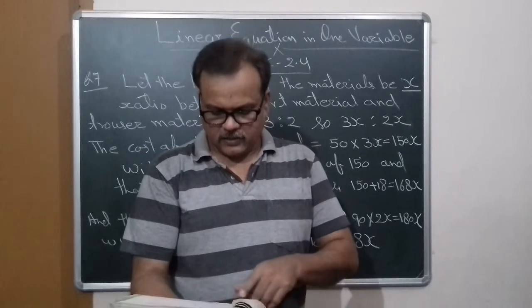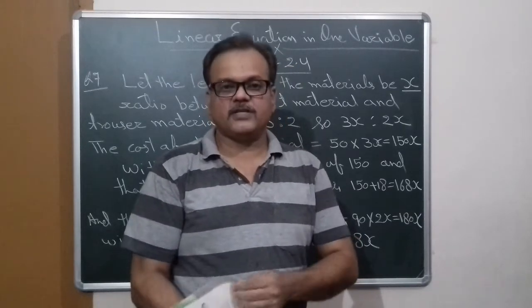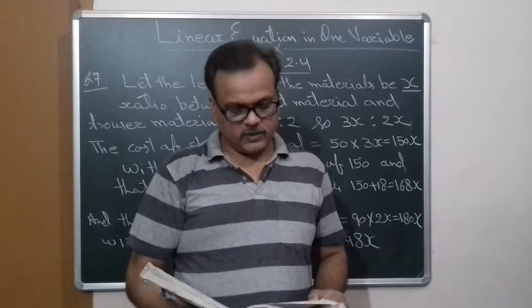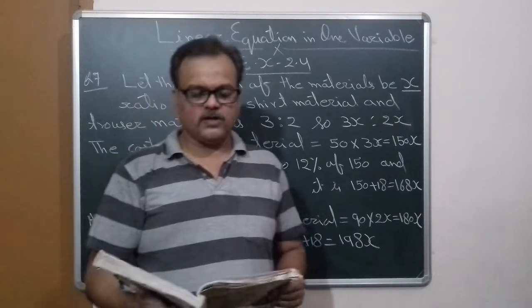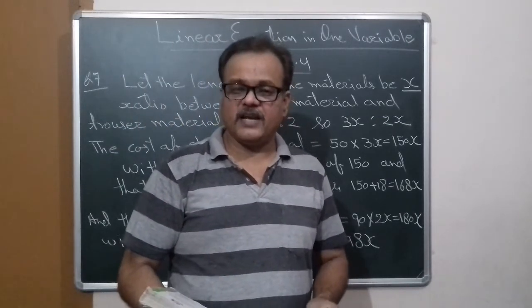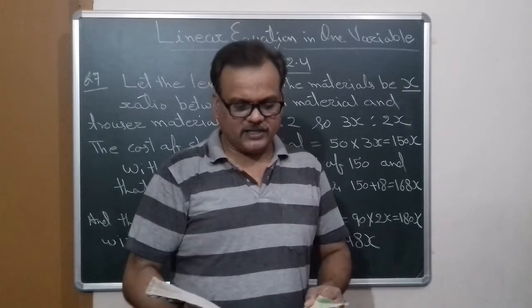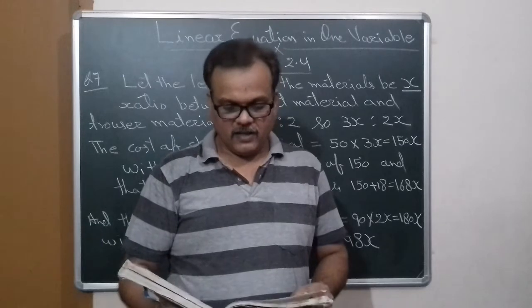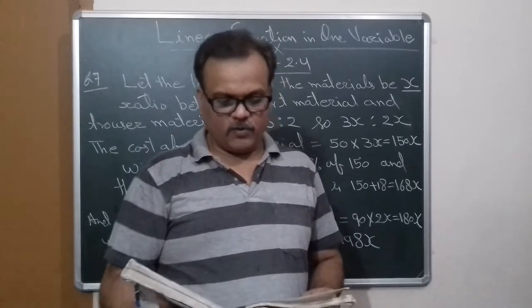Shirt material costs him 50 rupees per meter, and the trouser material costs him 90 rupees per meter. For every 3 meters of shirt material, he buys 2 meters of trouser material. It means for one shirt 3 meters, and for one trouser 2 meters. He sells the material at 12% and 10% profit respectively.